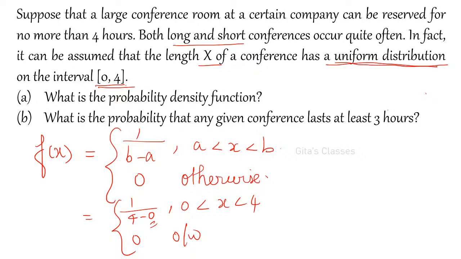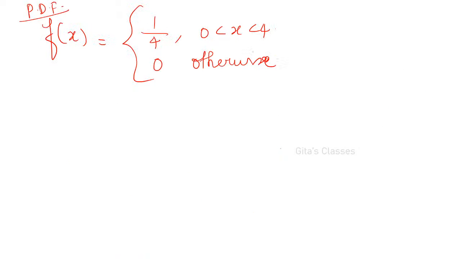So the second one is, what is the probability that any given conference lasts at least 3 hours? The first one, the PDF, we have found out. In the second one, P of x greater than 3. See, one important thing, because it is continuous, either you write x greater than 3 or x greater than or equal to 3, it doesn't matter.